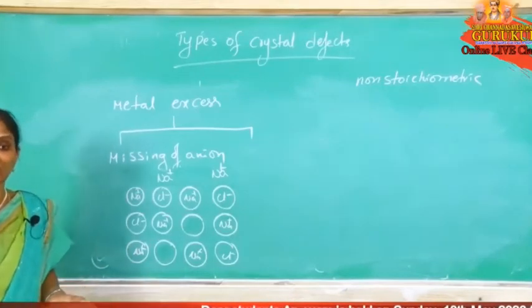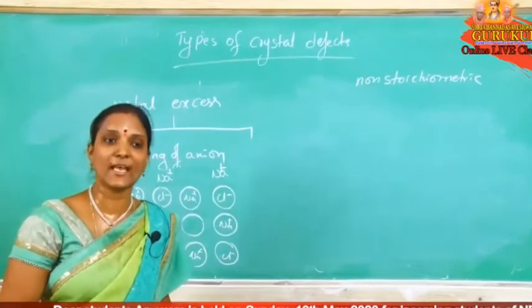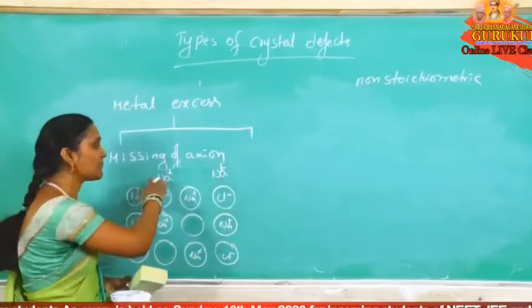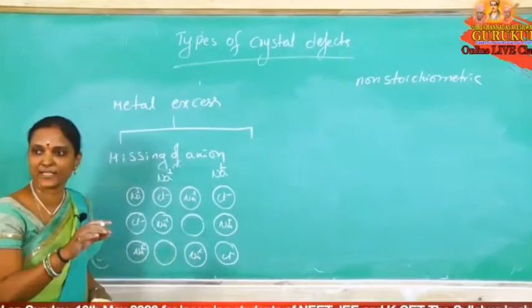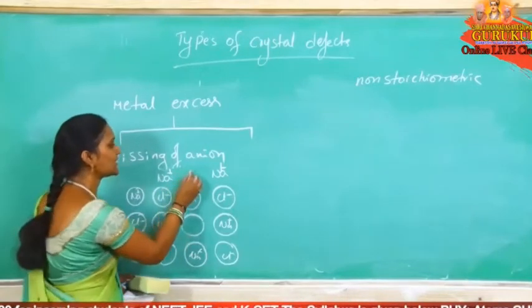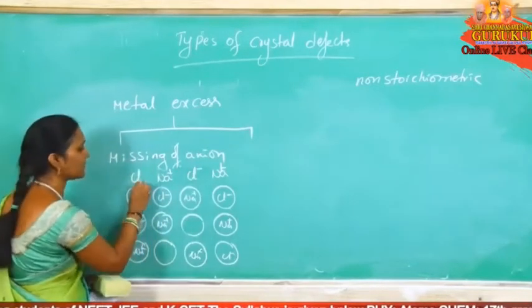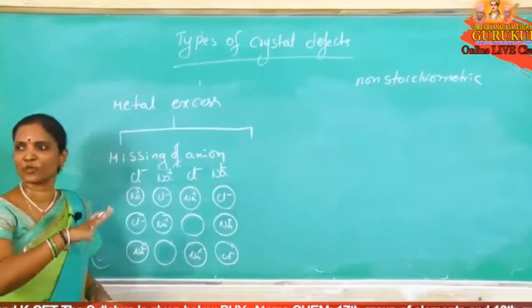Sodium ionization energy is less, so it releases an electron easily and changes to Na plus ions. Then the Cl minus ions present in the crystal lattice rise up and combine with Na plus. Now Na plus and Cl minus are arranged in alternate positions.